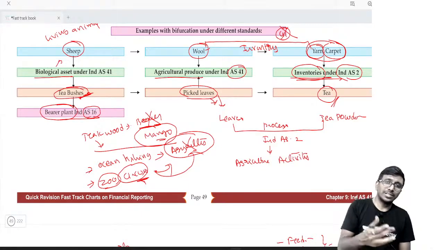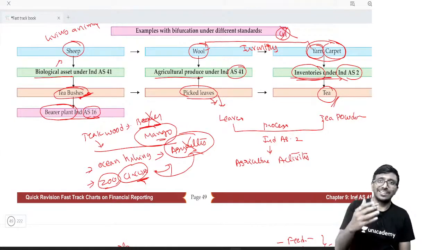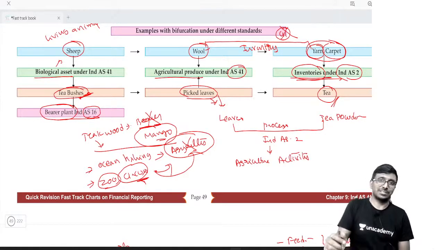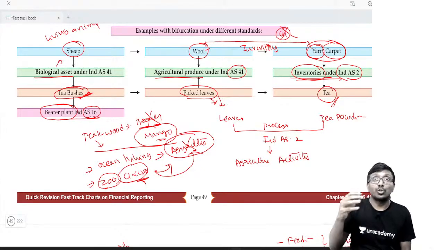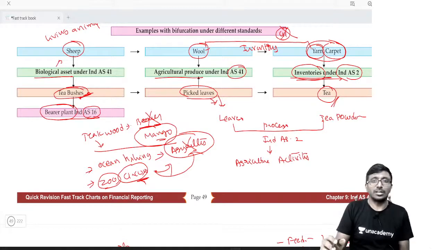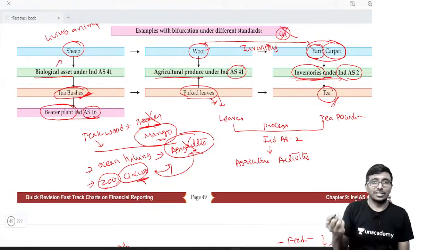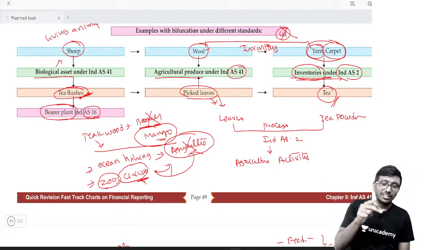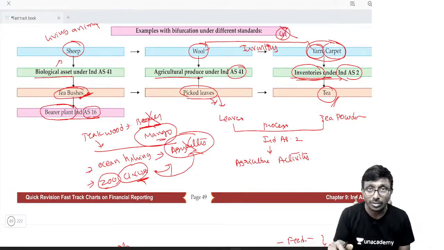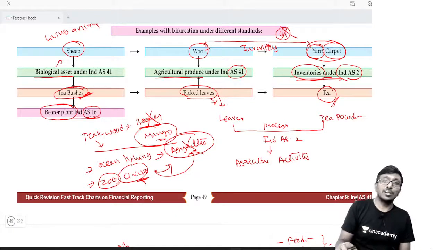Why? Your business is recreational, an entertainment program. Your objective is not to produce agriculture produce. You have animals, but you don't say, sir, a cow is there, I will get the milk, sell the milk and make a profit. This is a zoo. By showing the animal, you want to make money, but not by selling the milk. Got my point? So that's why it is not going to be.